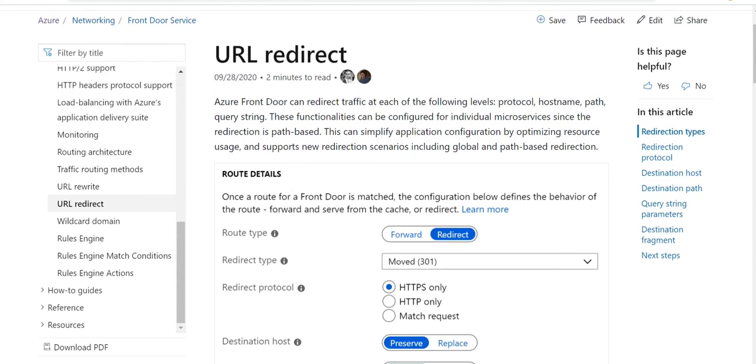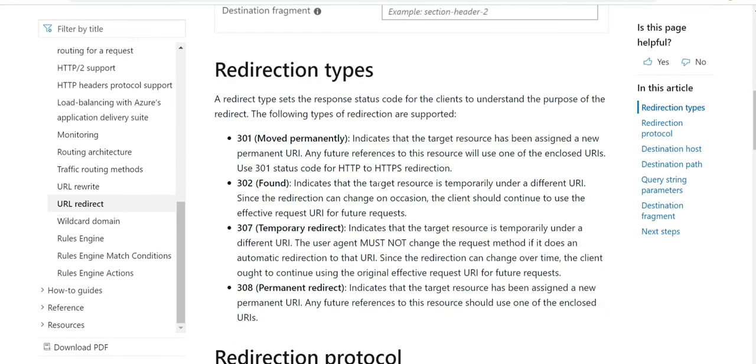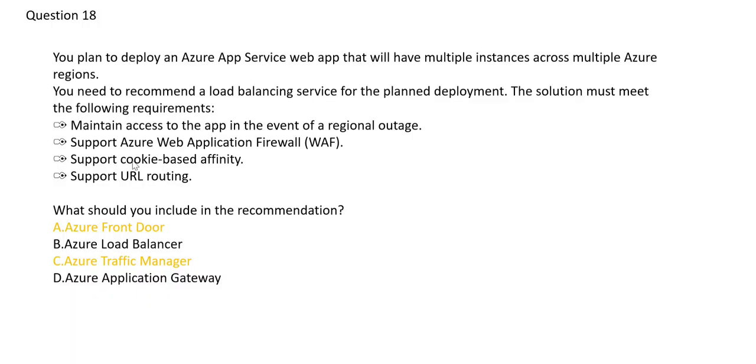So front door can redirect traffic. And what are the redirect types? Like if the website has moved permanently, or if not found, temporary redirect, etc. This is possible in front door. So this requirement is fulfilled by front door. Let's look at one more.